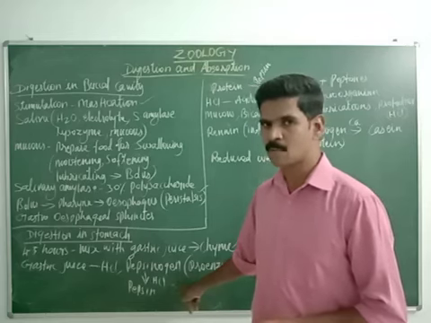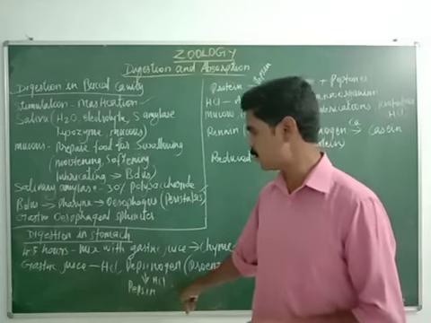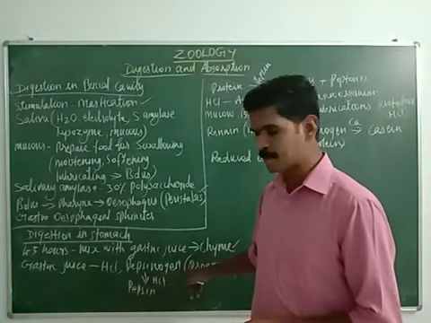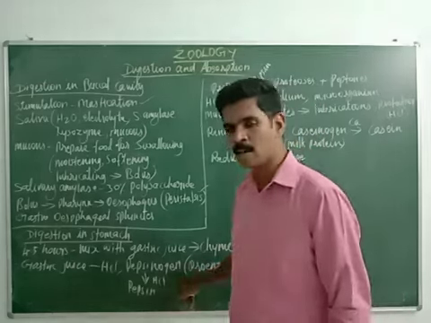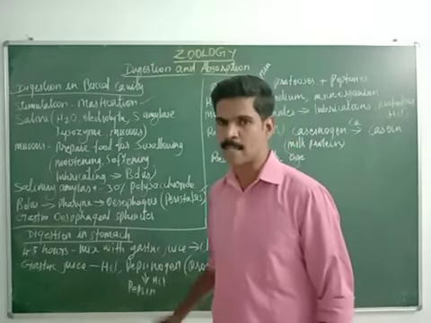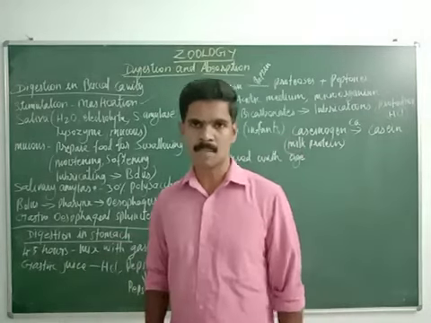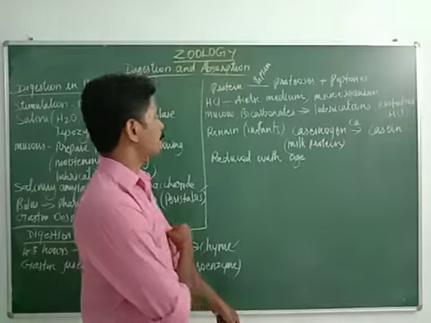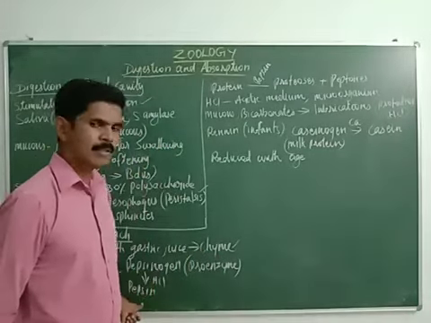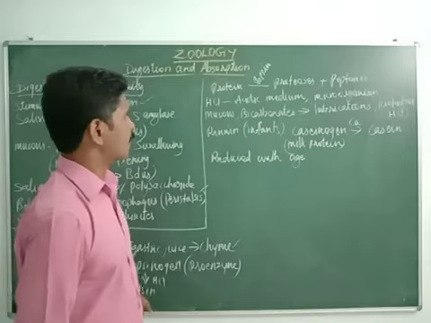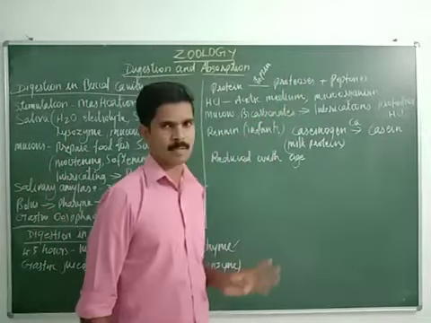Understand, my dear students? So once again, the gastric juice of the stomach consists of hydrochloric acid and pepsinogen. This pepsinogen is converted into pepsin on exposure to hydrochloric acid. Hope you understood all these points about the digestion in stomach. Then the next point: we already studied that pepsinogen is converted into pepsin. This pepsin converts the proteins into proteoses and peptones.